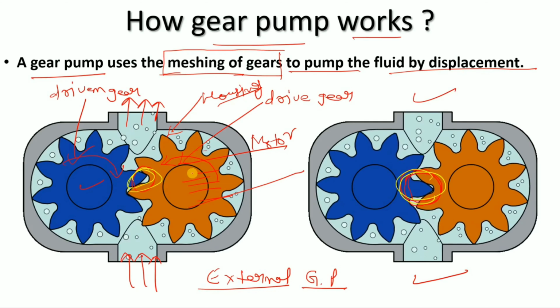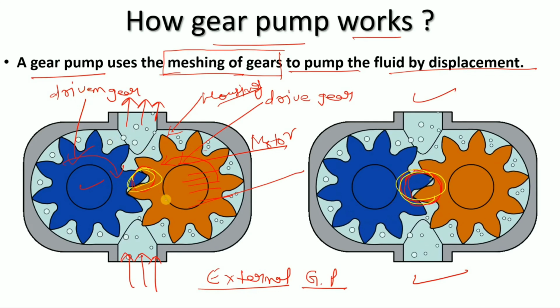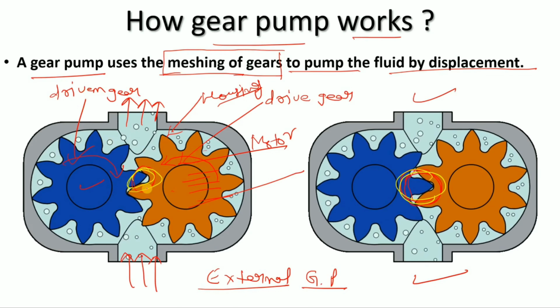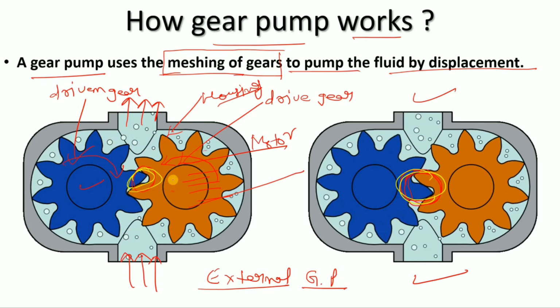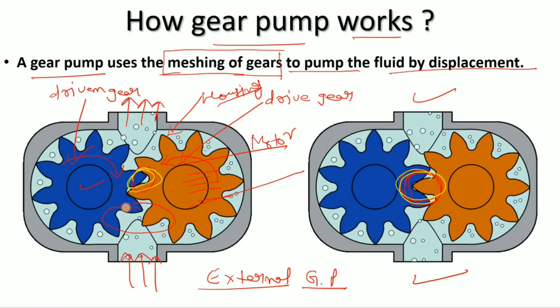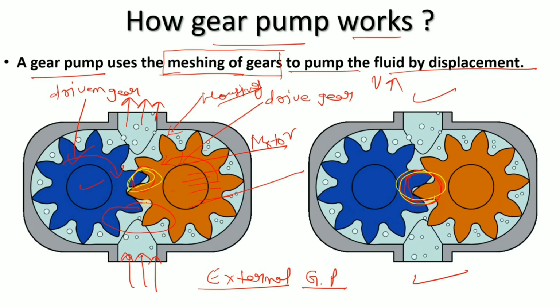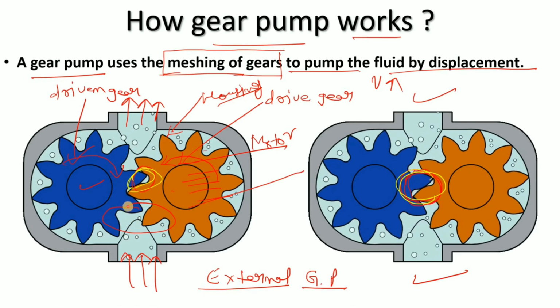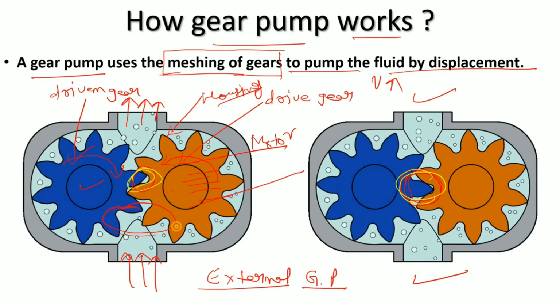One is connected with the prime mover and the other is driven by this gear, as we have already discussed. Now when it rotates, at this point the volume will increase.